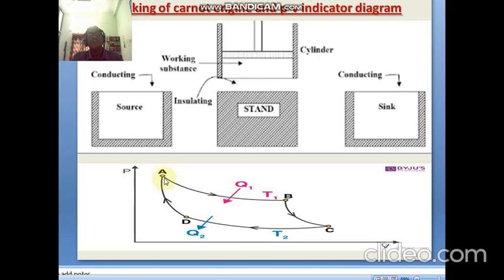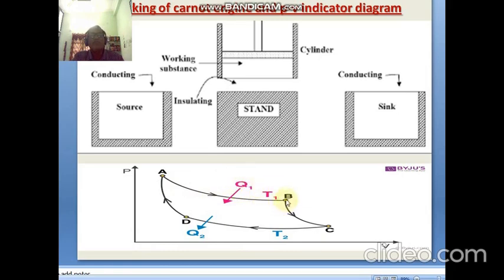Here in the graph, if we explain, at point A initially the substance is located. Here P1 and V1 are the pressure and volume. So the path A to B represents isothermal expansion. Isothermal expansion means the temperature of the given substance is constant from point A to point B, but as the volume of the gas increases gradually, the pressure decreases. Therefore this gives the PV relation in an isothermal process. So here the supplied heat energy is Q1.